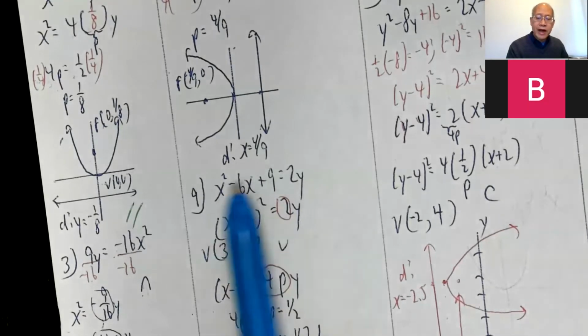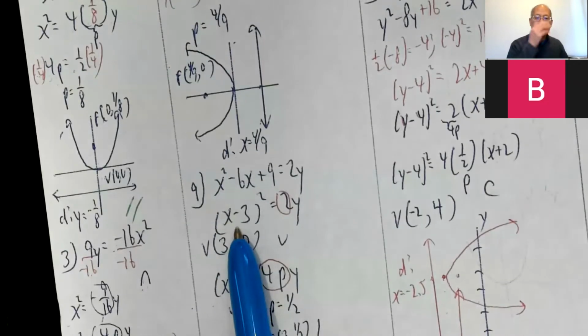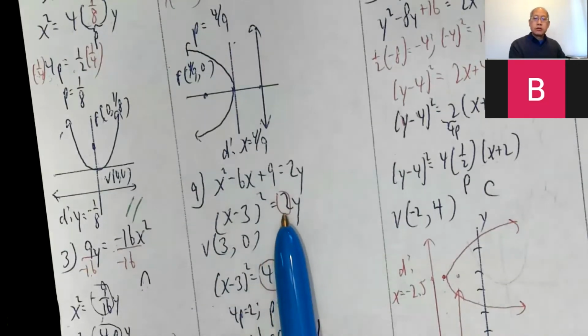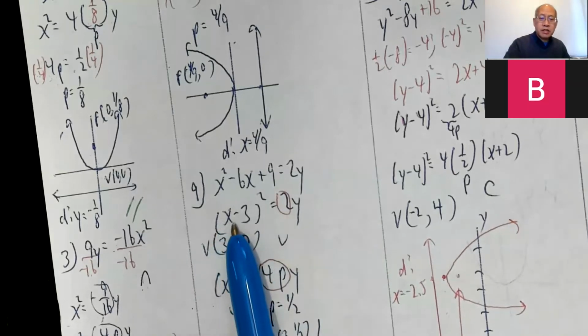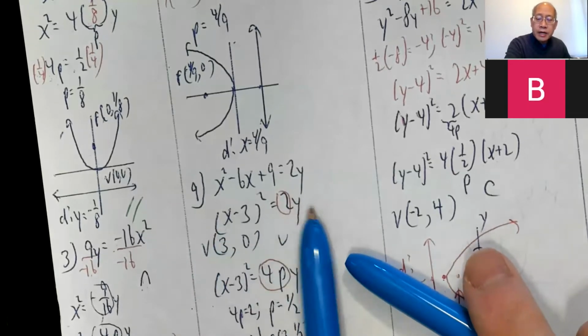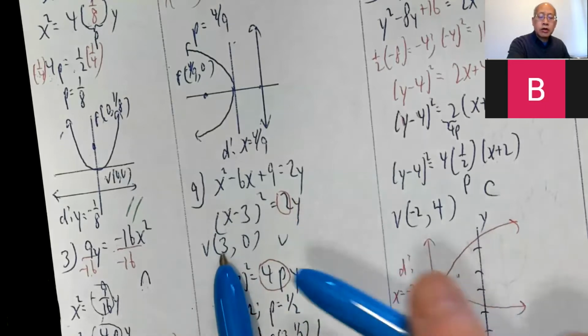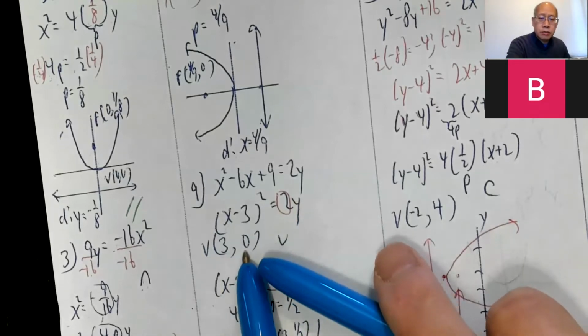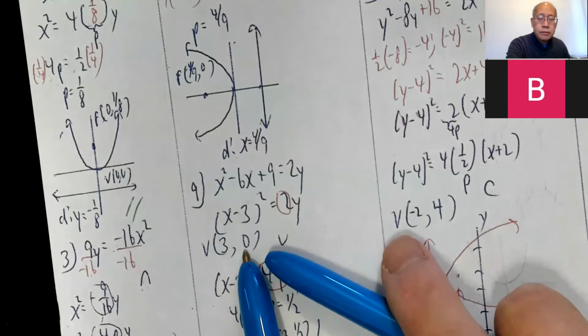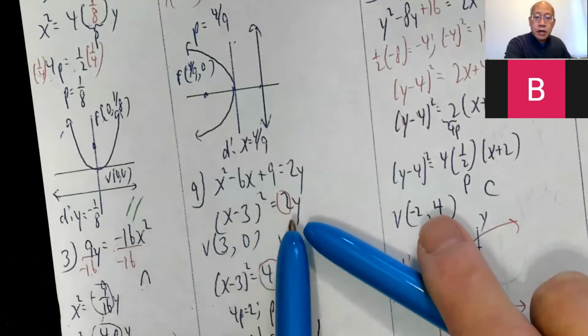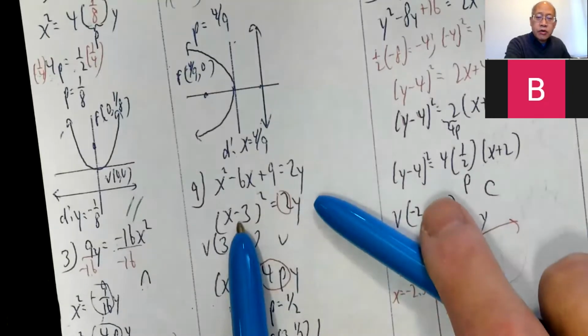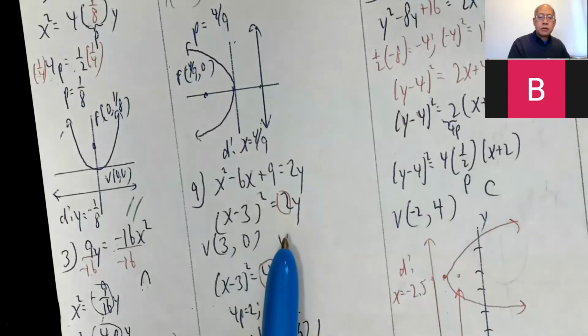I realize this is factorable: (x minus 3) squared equals 2y. This is a translation. There's an x minus 3, but no y plus or minus anything. So the vertex is now (3, 0).